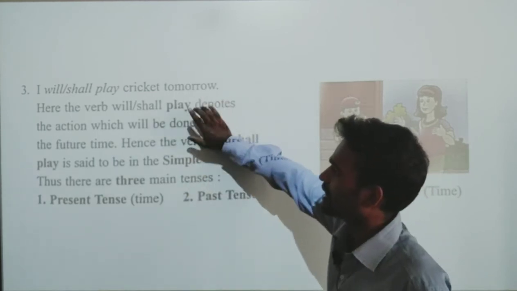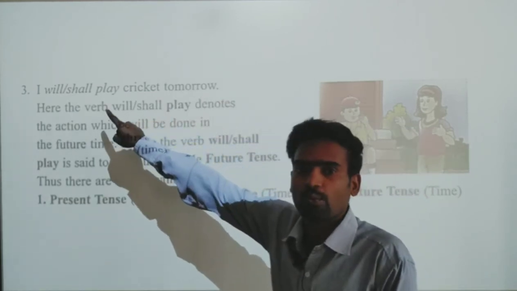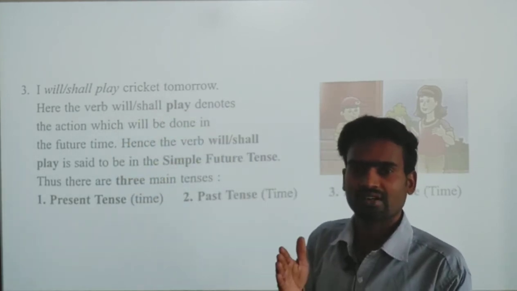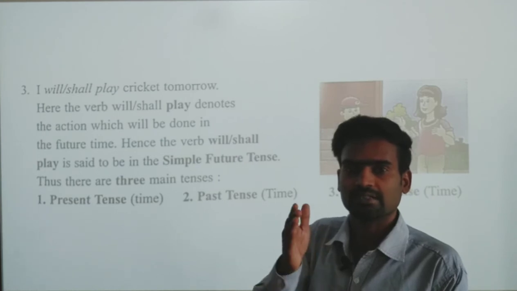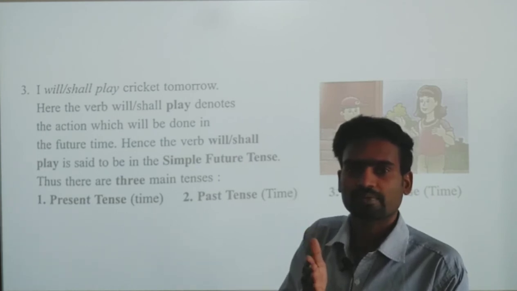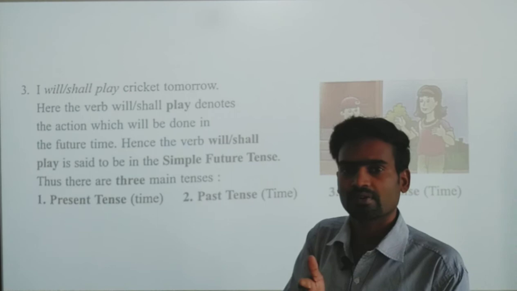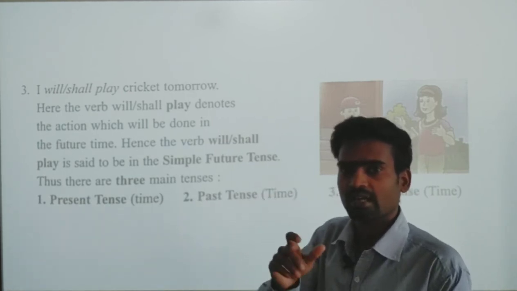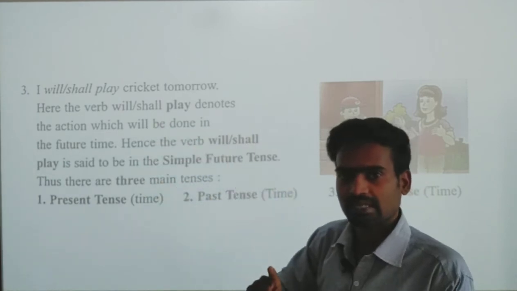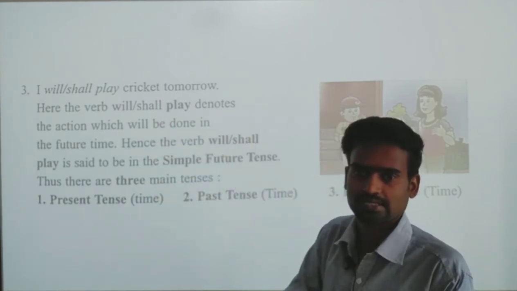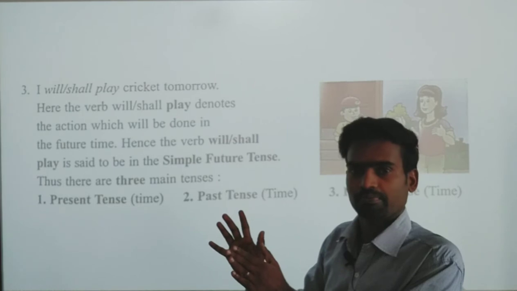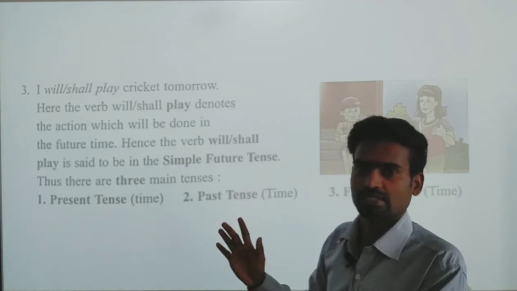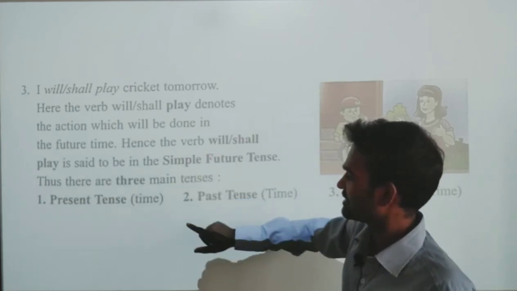Sometimes the auxiliary verb will or shall, the helping verb, will decide. We have a separate, particular auxiliary verb and helping verb for each tense. We will learn them whenever we learn that particular tense, right? For the timing, we learn simple present tense, simple past tense and simple future tense. So this is called simple past, present and future, right? So here we have an example.